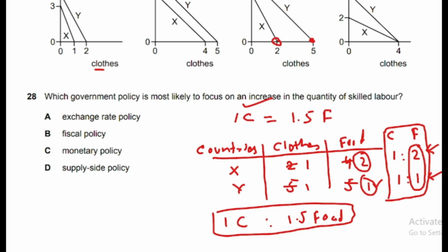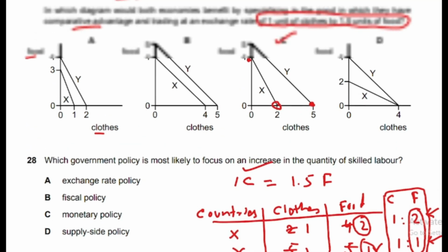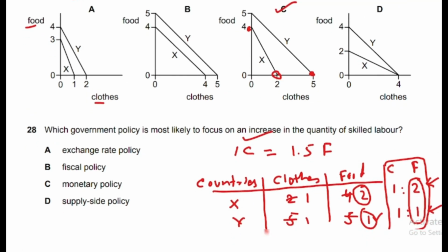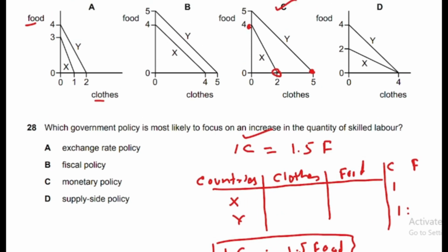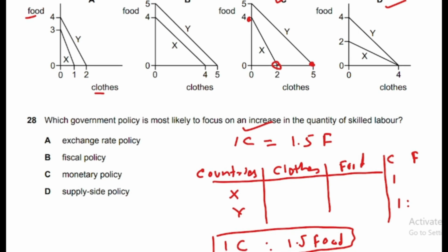So 1.5 comes between these two ranges, more than 1 and less than 2. So that's why the answer C is correct. Why can other options not be correct, right? Let me explain this concept. This concept is really tricky, and most students are unable to solve this question in final exams. So although option C is the correct answer, I'm just trying to explain option D so that you understand what was actually happening here.